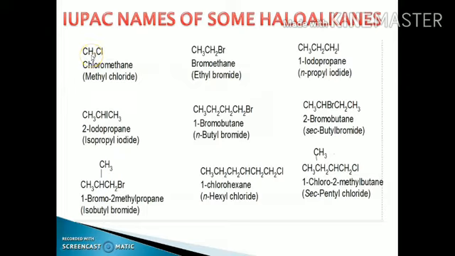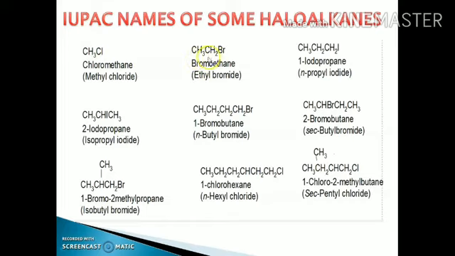The first case is where one carbon atom is there, then we use the word root meth. Due to the presence of a single bond, we use the suffix "ane", and the chlorine group is used as the prefix, and the name of this compound is chloromethane. Remember, while giving the IUPAC name, the first letter is always capital, with no space between them. The common name of this compound is methyl chloride.